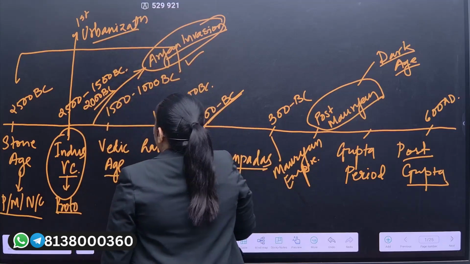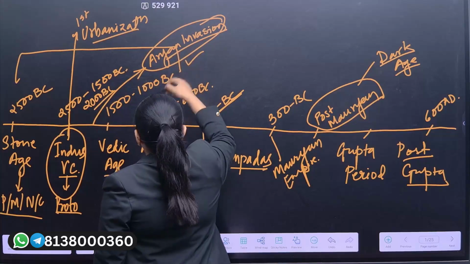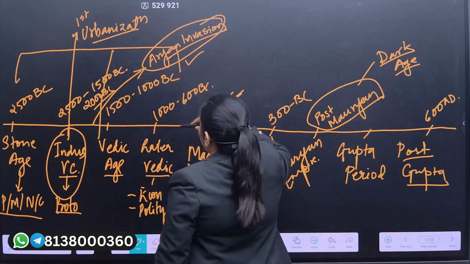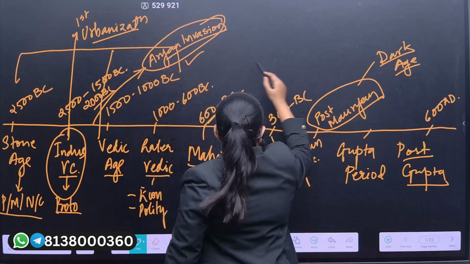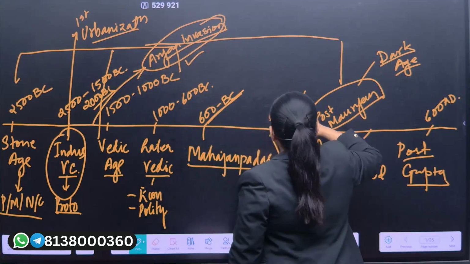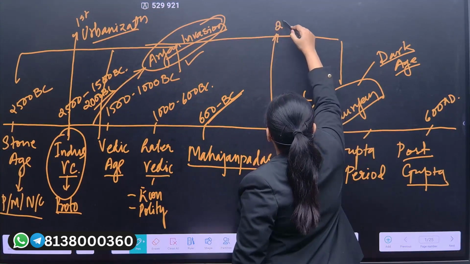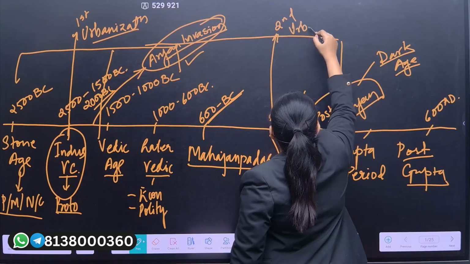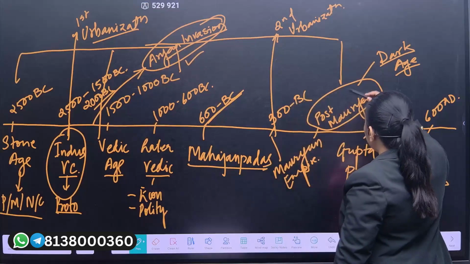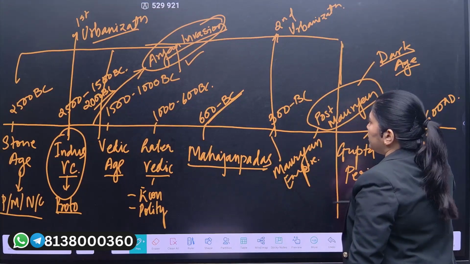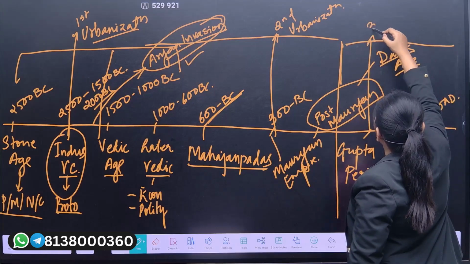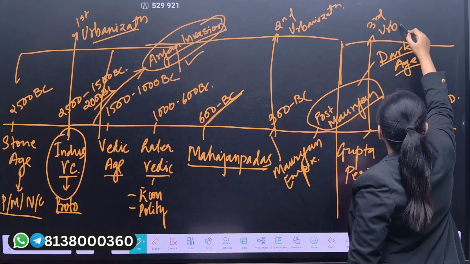After that, this is the transition period. From this transition to this transition, we'll see the Mauryan empire, which would be the second urbanization. And after this, the post-Mauryan is again a transition. Then this would be the Gupta period, the third urbanization.